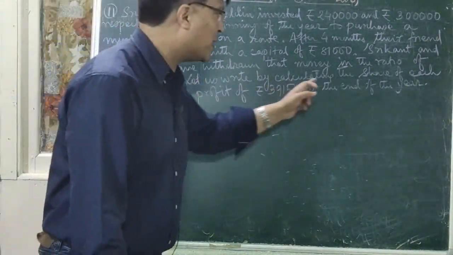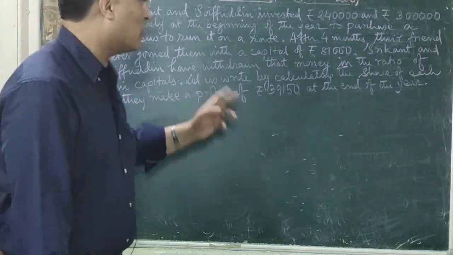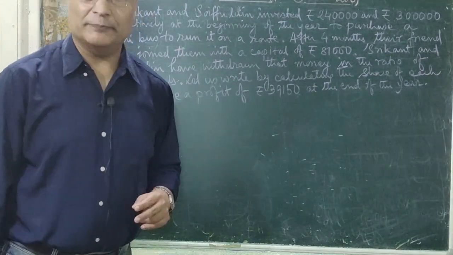So let us write by calculating the share of each of them if they make a profit of rupees 39,150 at the end of the year.